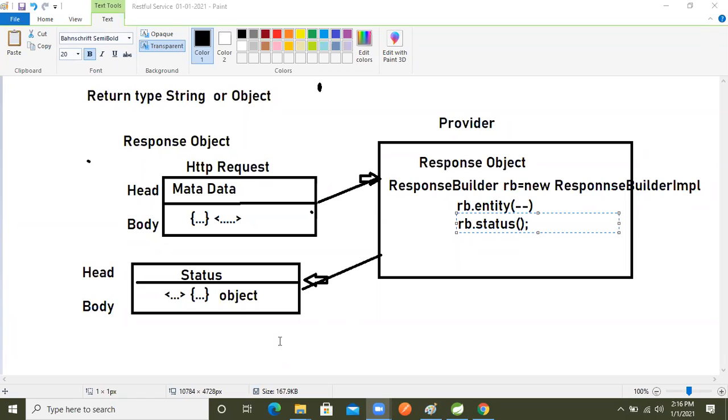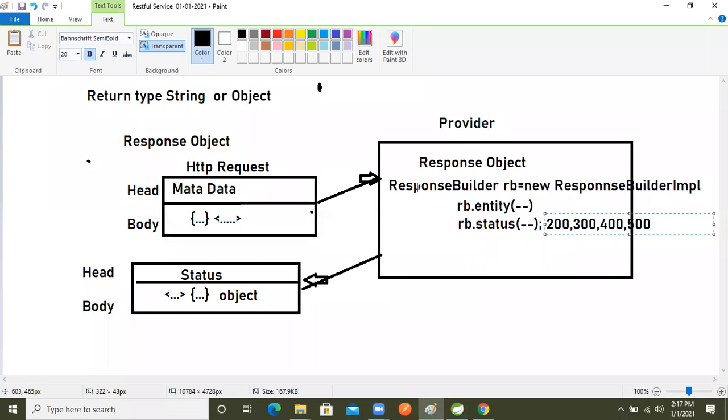In the previous session we learned status codes like 200, 300. Success means okay: if our rest endpoint is successfully executed, we get 200, right? Again 400, 500, like this are the status codes, right? Based on the status code we are sending the data, right?